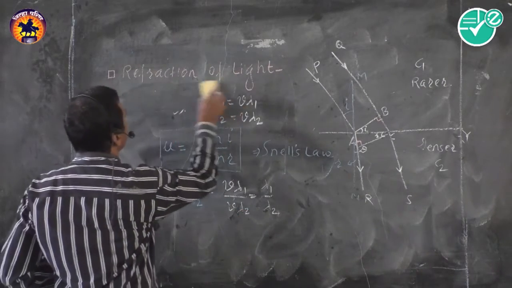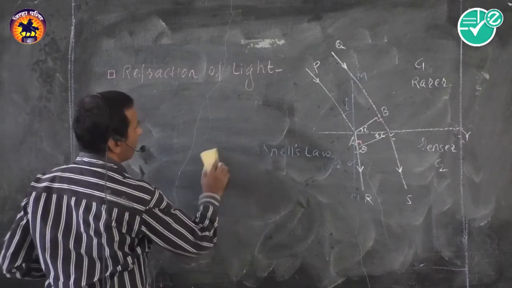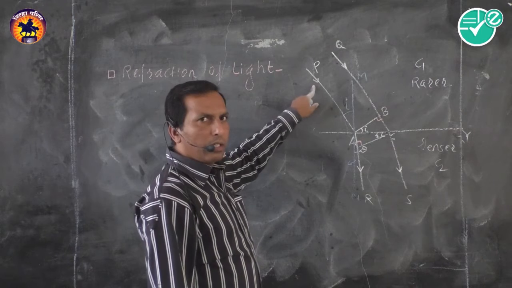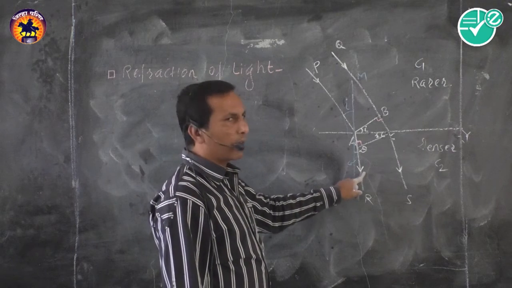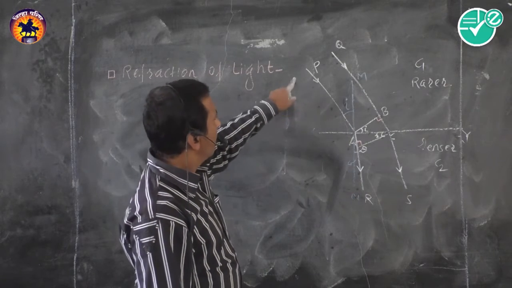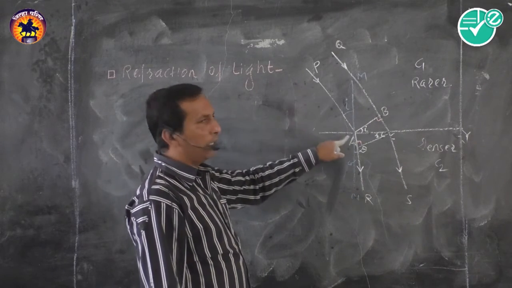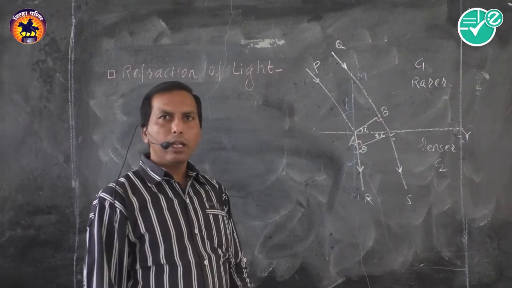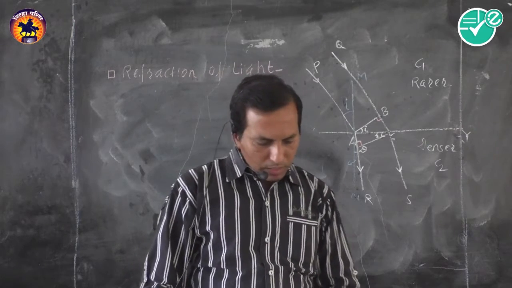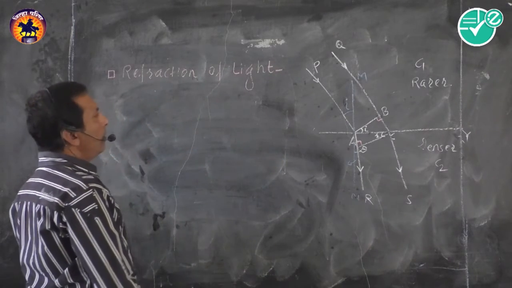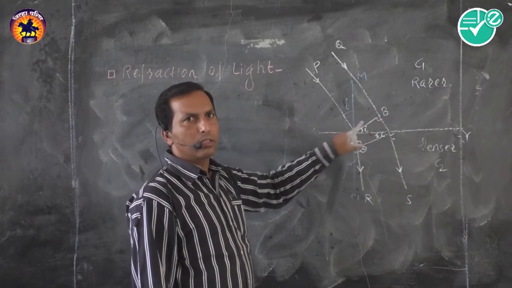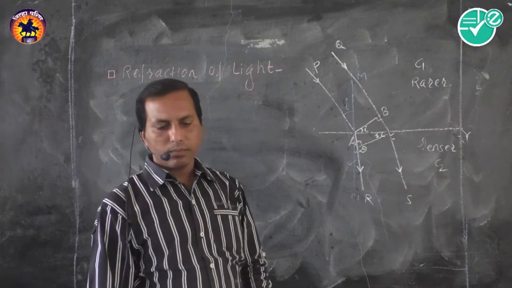Then this refraction of light also has three laws. One is incident ray, normal and refracted ray lie in same plane. Second law, incident ray and refracted ray lie on opposite sides of normal, and the ratio of sine of angle of incidence and sine of angle of refraction is nothing but refractive index.